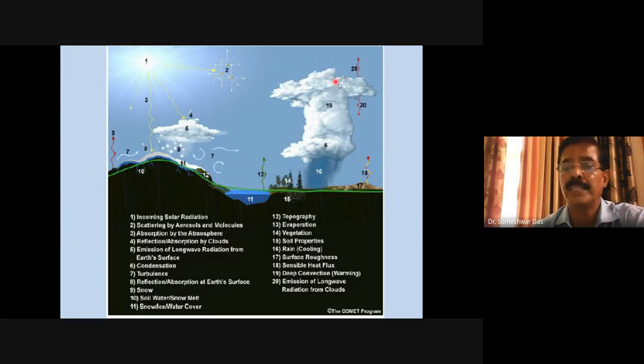Also, depending upon the type of anvil, we can have some continuous stratiform rainfall, because in the anvil there is no convection. Convection is only taking place in this part of the cumulonimbus. So from the anvil, we can have stratiform precipitation, whereas from the base of the CB, we can have convective precipitation. You might have heard about different types of precipitation: convective precipitation and stratiform precipitation. Stratiform precipitation is the one which occurs because of non-convective processes, right?